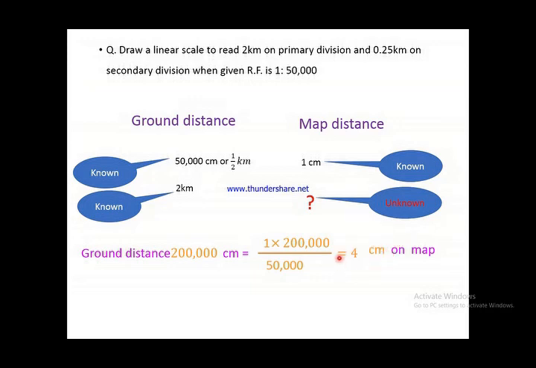Now your task is almost done. What is left is the number of secondary division. What is that? Number of secondary division is the length of primary division on ground divided by length of secondary division on ground, that is 8. So your task is done. Now is the turn to draw the scale.